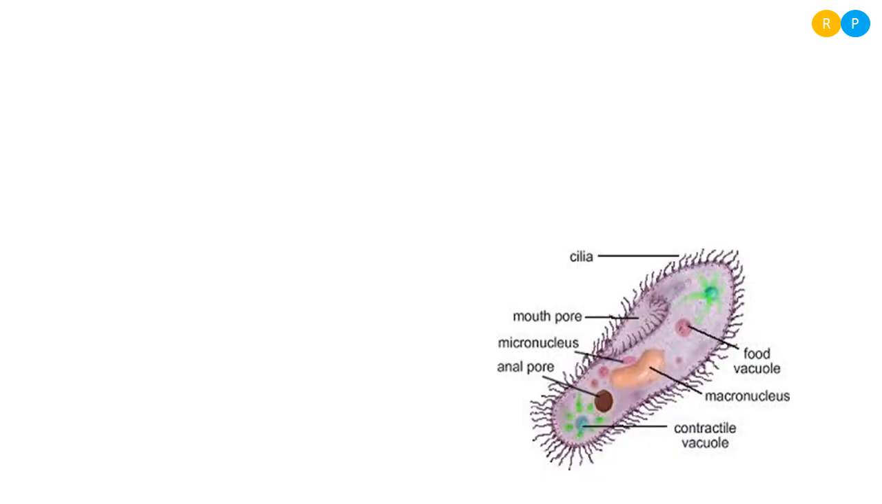Then one more type of protozoan is ciliated protozoan. The name itself suggests the locomotory structure in this group of organisms is cilia. What is meant by cilia? You can notice in the diagram, on the surface of the organism you can find small hair-like structures all over its body. These small hair-like structures are nothing but cilia.